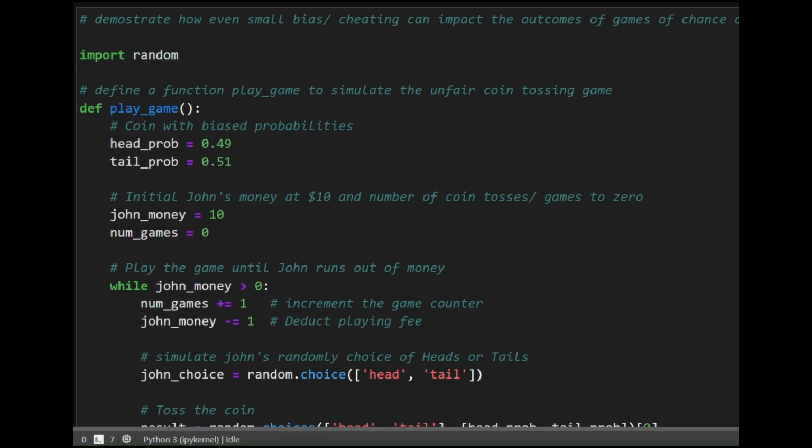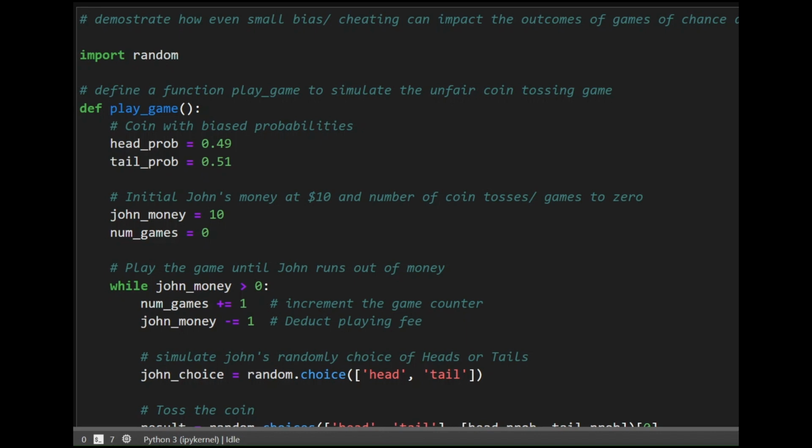So let's try to solve this problem using Python. The idea here is to see what is the impact of very small cheating, very small bias that is introduced in the coin on the outcome of the game. Does it impact very drastically, or is it a very minor impact?